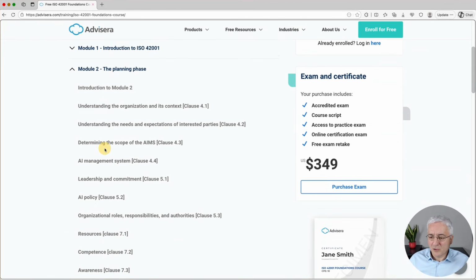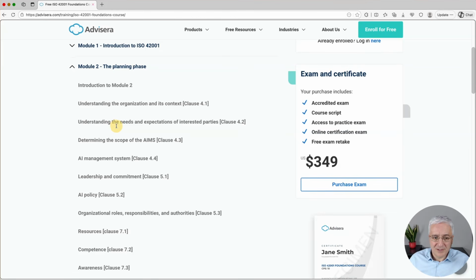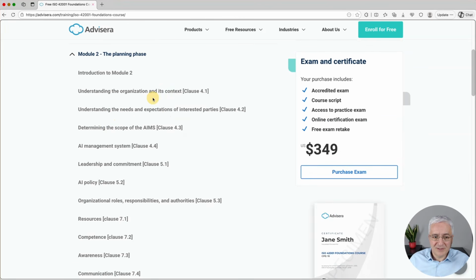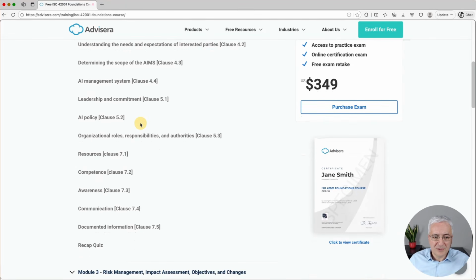Then from module 2 and further, you will see lessons that explain all the clauses from ISO 42001, but these clauses are basically building elements of AI governance. So modules 2 to 6 explain how to build systematic AI governance in a company. For example, you have lessons about understanding the organization in its context, expectations of interested parties, and so on and so forth. Also here you can see the top level policy, organizational roles, resources, and so on.